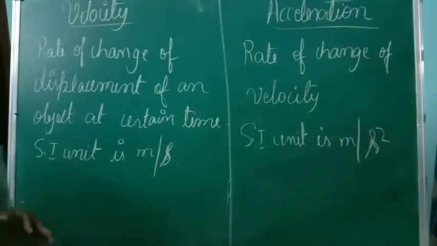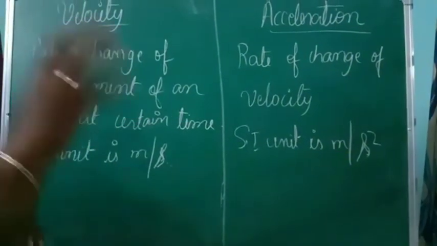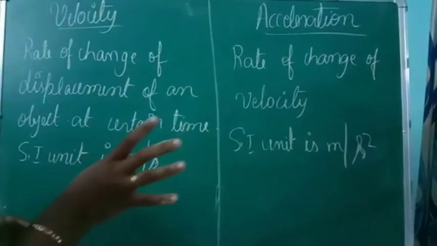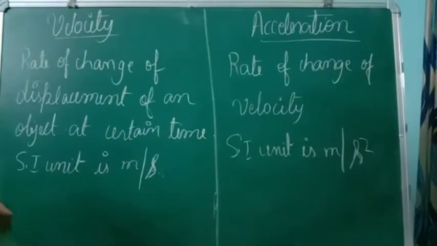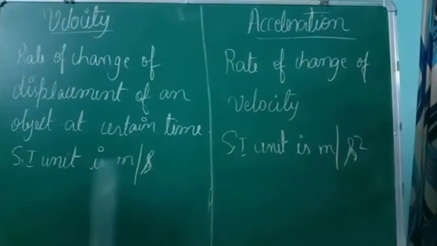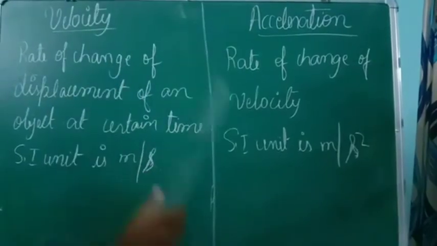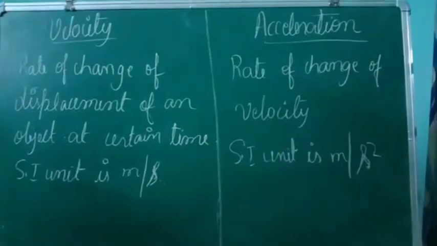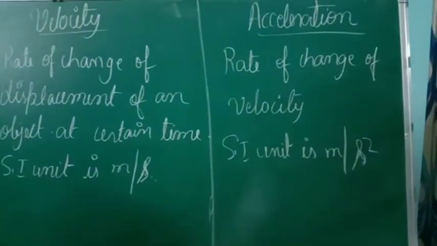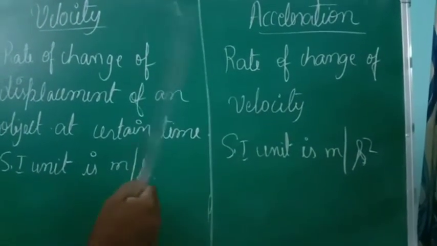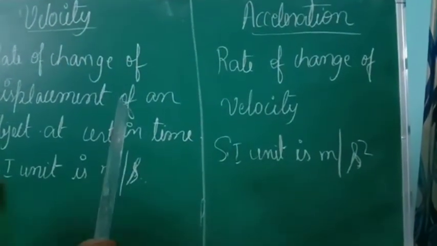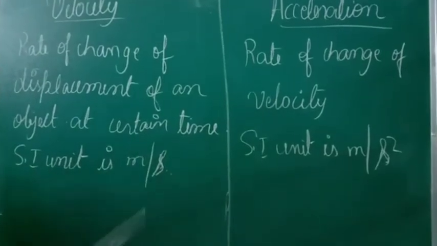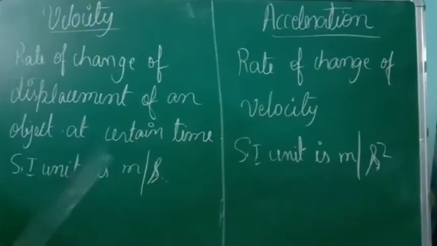See students, this concept is a bit confusing, but if you go through it very neatly, you can answer very confidently if it comes in the exam. And this is a very important question you need to remember. First thing is you need to remember all the SI units: SI unit of speed, displacement, velocity and acceleration. Sometimes they'll ask the difference between each other also. So if you take down whatever I am writing on the board in your book, it's good.